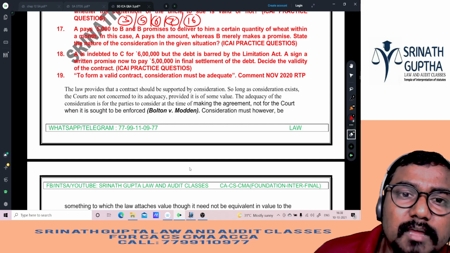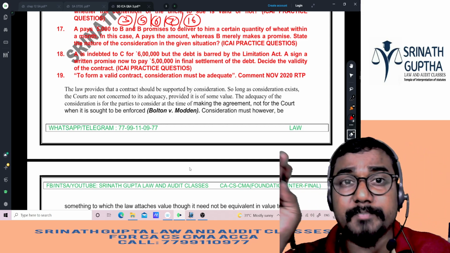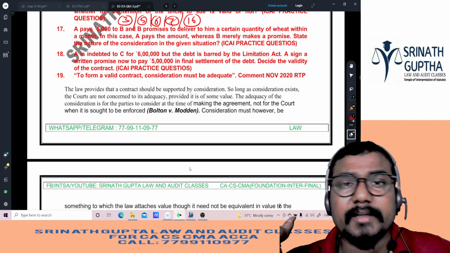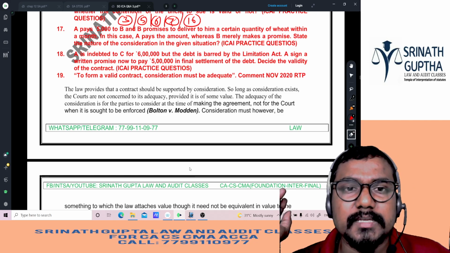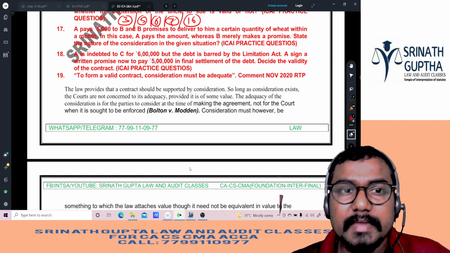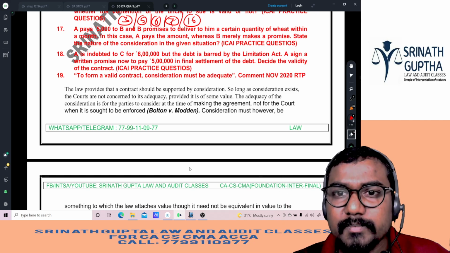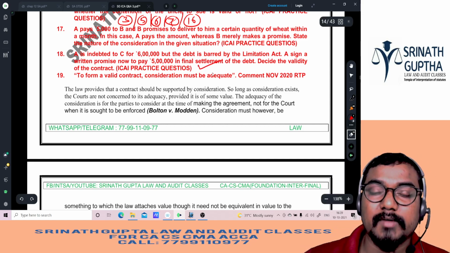Next, 18th question, beta. This is from the ICA practice manual. I am putting MTPs, RTPs, previous question papers and ICA practice questions also together, beta. So A is indebted to C for 6 lakh, but the debt is barred by the Limitation Act. A signs a written promise to pay 5,000 rupees in final settlement of the debt. Decide the validity of the contract. Perfectly valid.